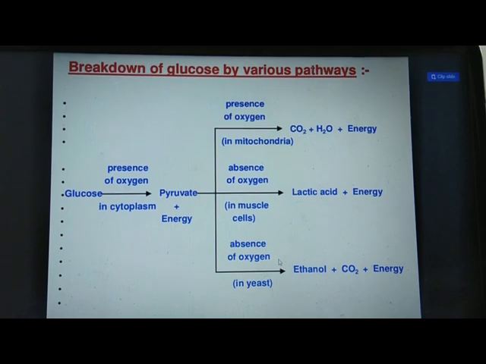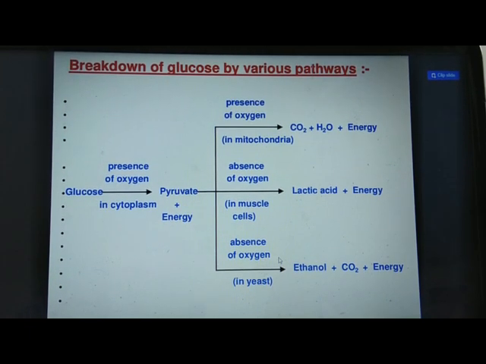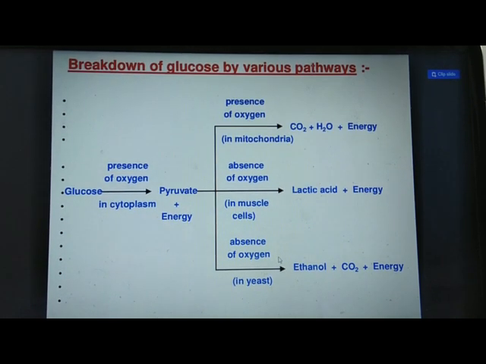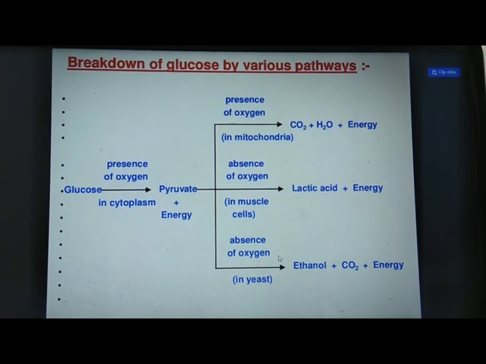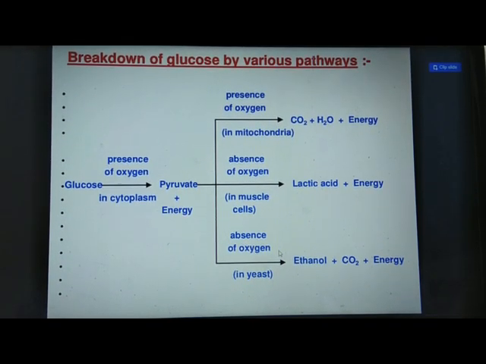This process of conversion of glucose to pyruvate is called glycolysis and occurs inside the cytoplasm of the cell. After this, the conversion of pyruvate into another substance depends on the presence or absence of oxygen.